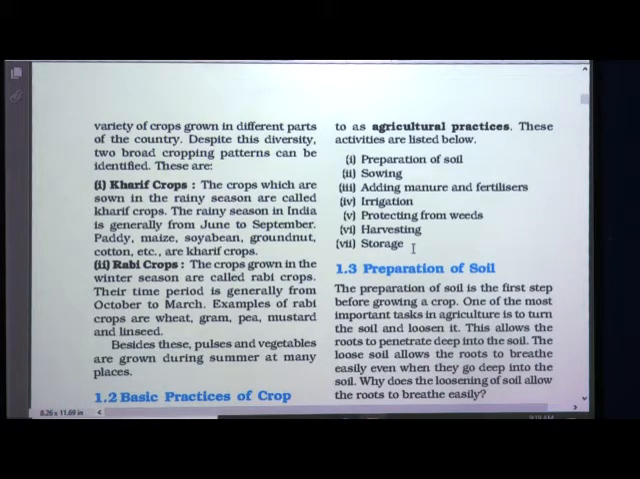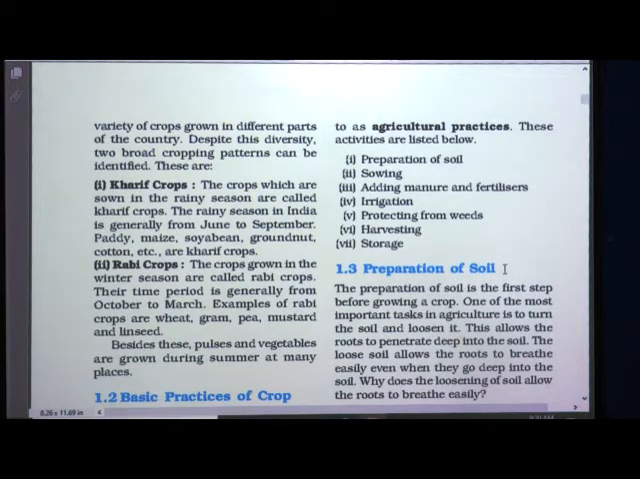The first one is preparation of soil. Second is sowing. Third, adding manure and fertilizers. Fourth, irrigation. Fifth one is protecting from weeds. Sixth, harvesting, and the last, that is the seventh one, is storage. So let us see all these agricultural practices in detail. The first one is preparation of soil. So let us see what is preparation of soil.